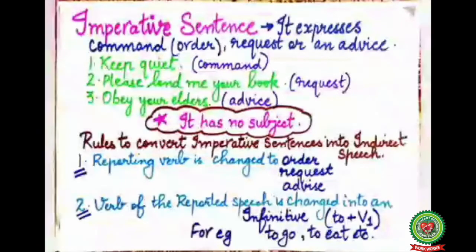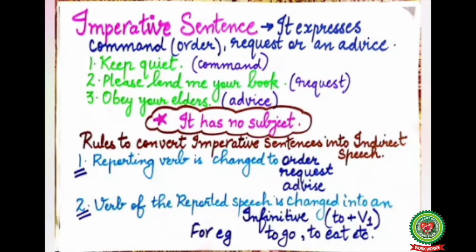Now we will discuss imperative sentence in detail. It expresses command, order, request, or an advice. For example, keep quiet. It is a command. Please lend me a book. It is a request. Obey your elders. It is an advice. The one thing you have to keep in your mind is that an imperative sentence has no subject.